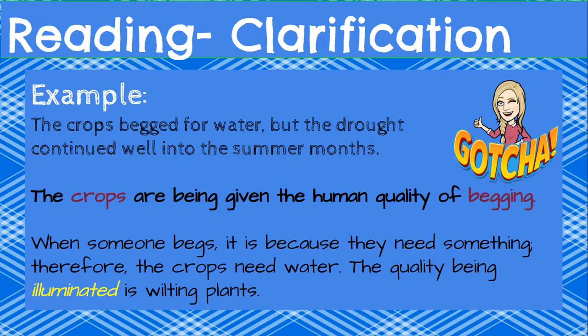Let's do some clarification on that. So here's our example. The crops begged for water, but the drought continued well into the summer months. The crops is the noun that is being personified. They are being given the human quality of begging. When someone begs, it is because they need something. Therefore, the crops need water. The quality being illuminated is wilting plants.